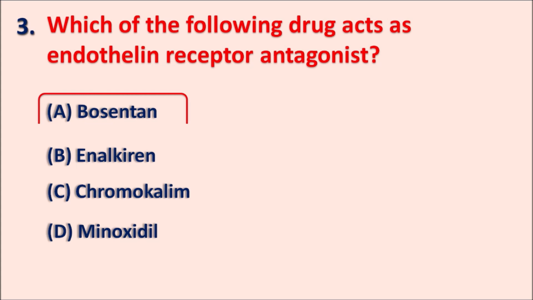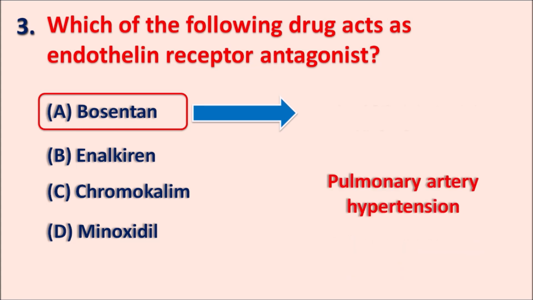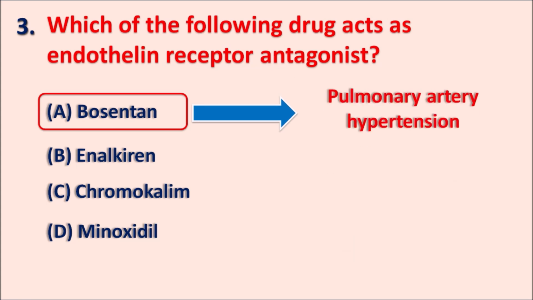The right answer is bosentan. Bosentan is an endothelin receptor antagonist and it is used to treat pulmonary artery hypertension. And what about option B? Enalkiren. Enalkiren is a renin inhibitor which can inhibit the activation of the renin-angiotensin system.